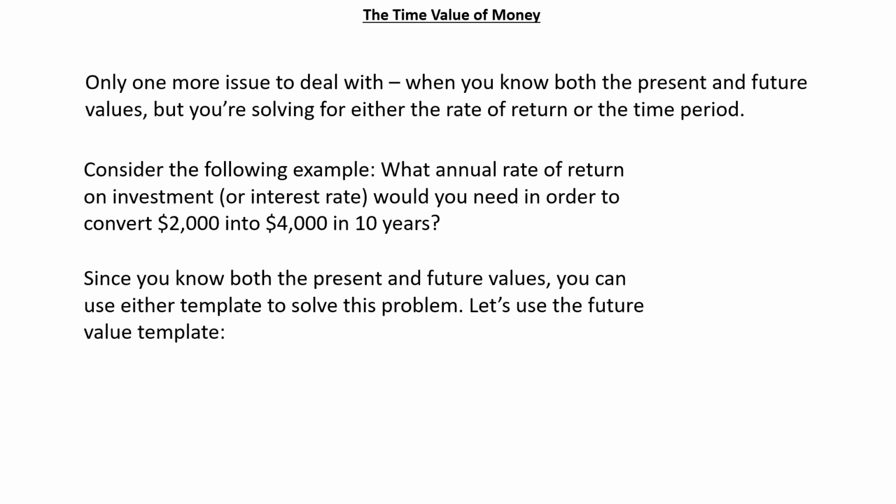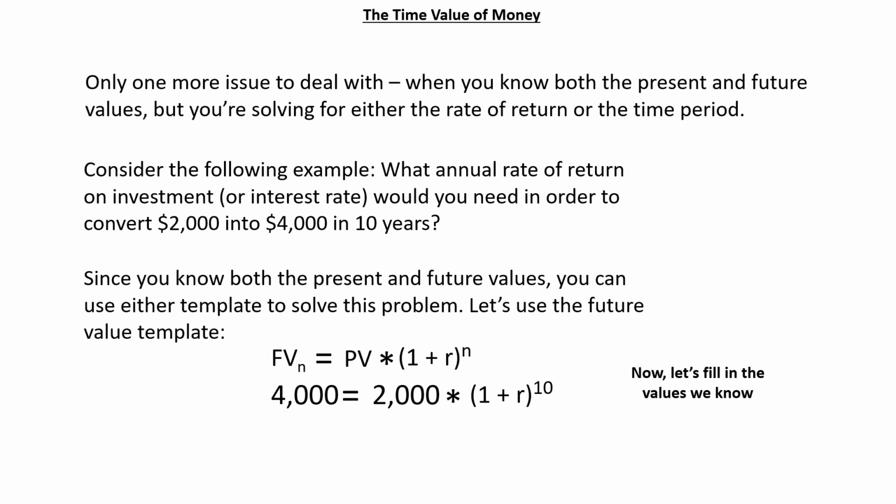Since you know both the present and future values, you can use either the present value template or the future value template to solve this problem. Let's use the future value template in this case. Here's the future value template in its general form, and here it is after having filled in the values that we know. The future value is $4,000, the present value is $2,000, the number of years, the exponent, is 10. What we're solving for is R, rate.